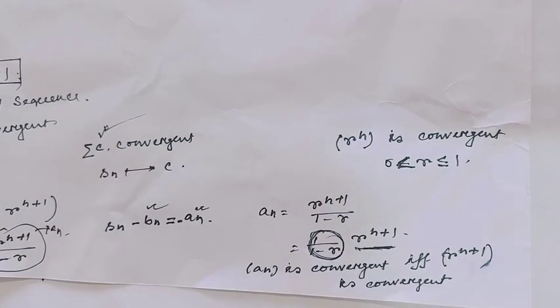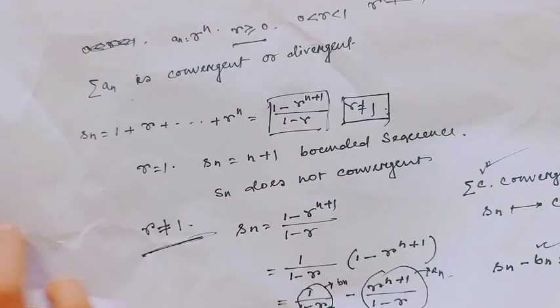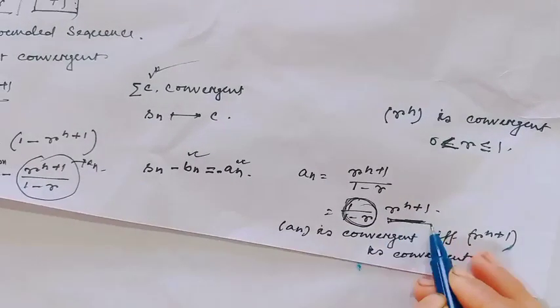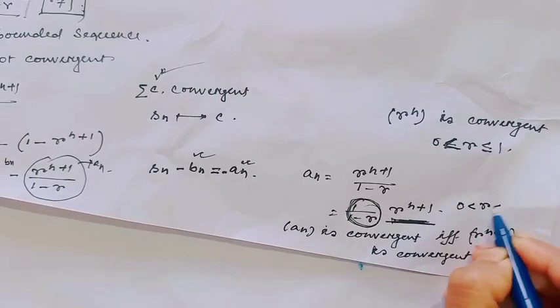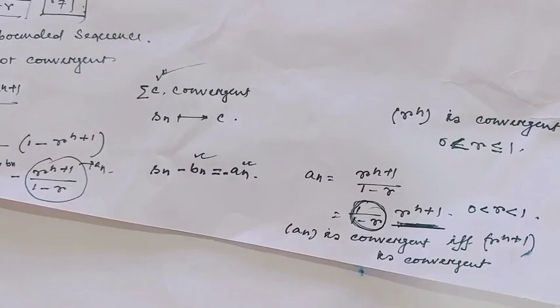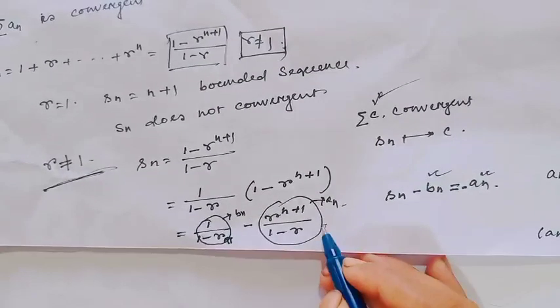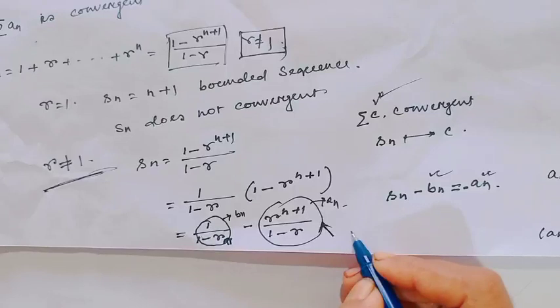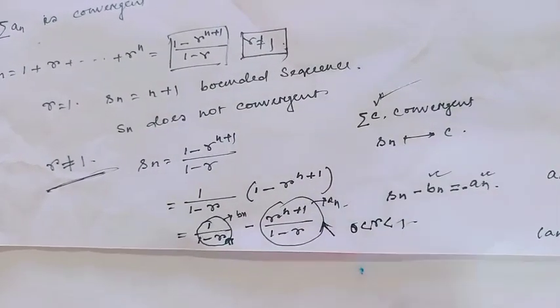when 0 less than r less than or equal to 1. And notice here I have considered r not equal to 1. That means this term is convergent when 0 less than r less than 1.